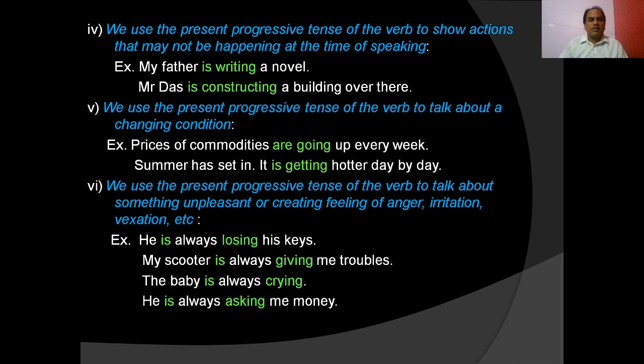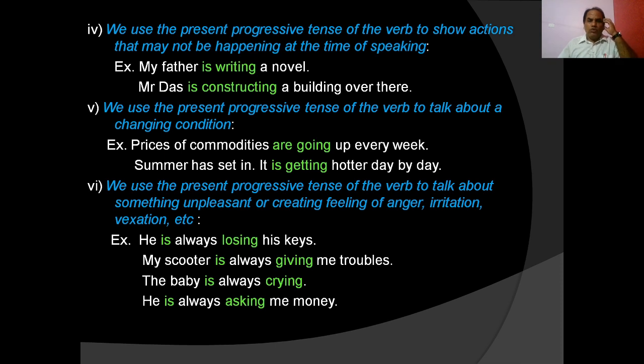Mr. Das is constructing a building over there. Mr. Das may be bathing or taking rest, but he is constructing a building over there means his construction work is going on. Though the action is not happening at the time of speaking, present progressive tense is used in this situation.